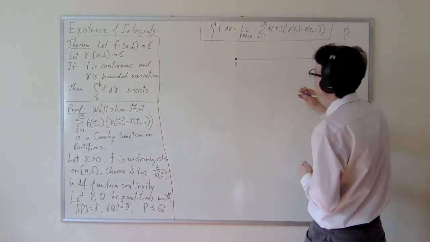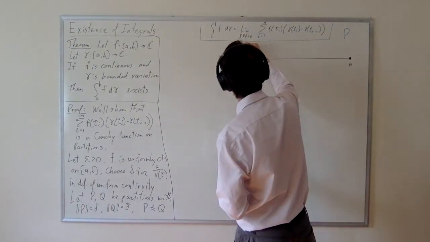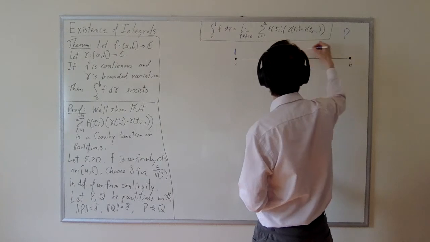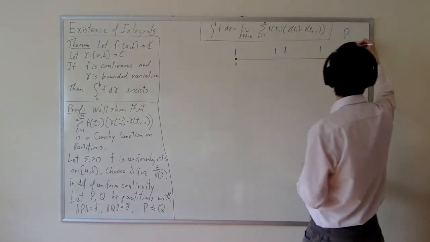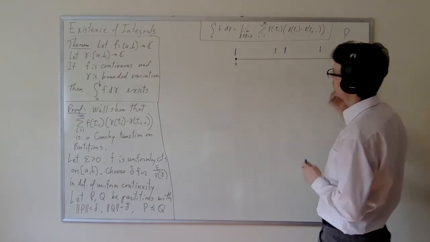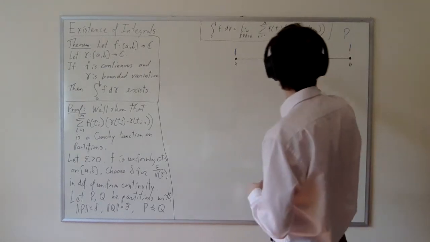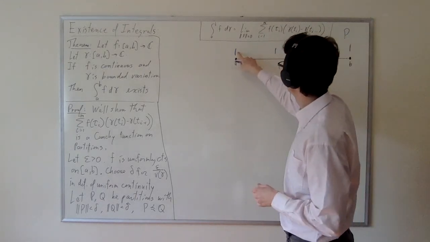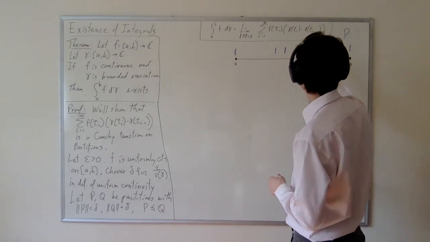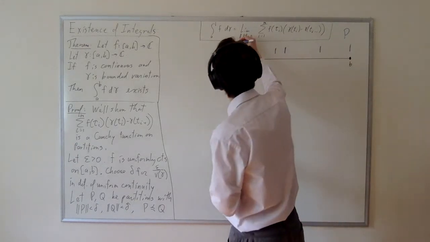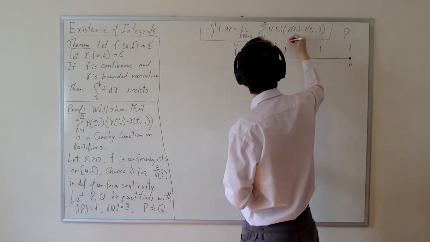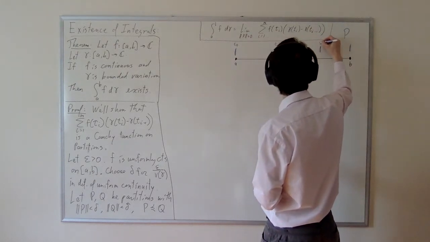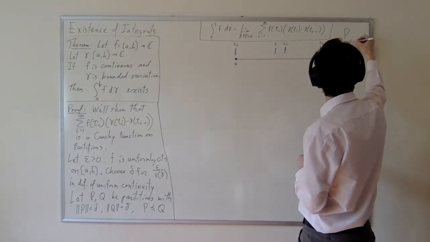It doesn't have to be evenly spaced. So here M is going to be 4, that's T0, T1, T2, T3, and T4. Obviously, this is not the general case.